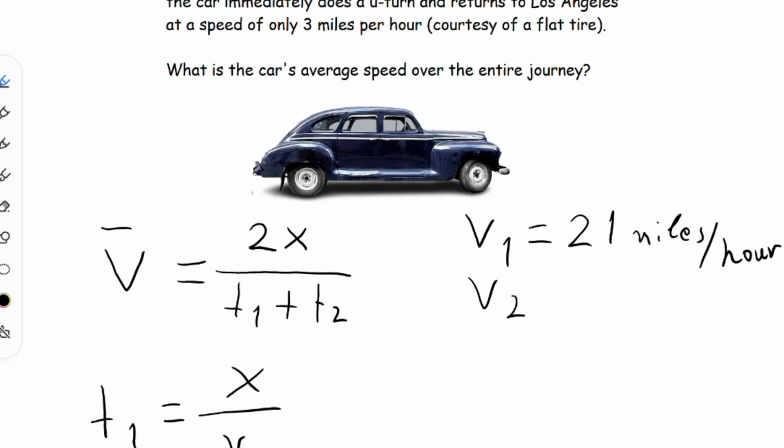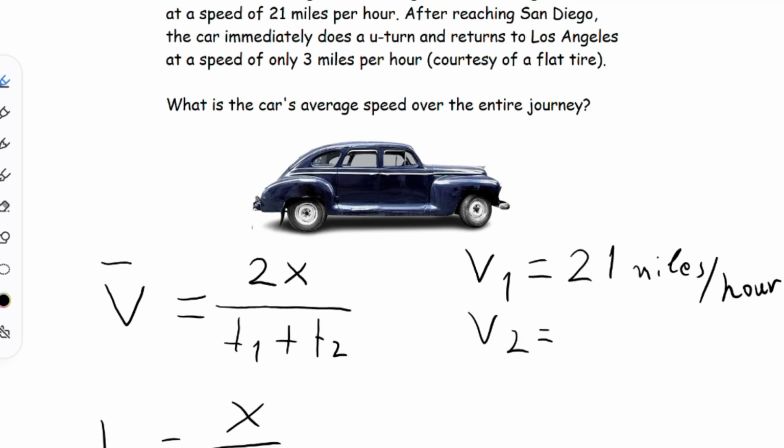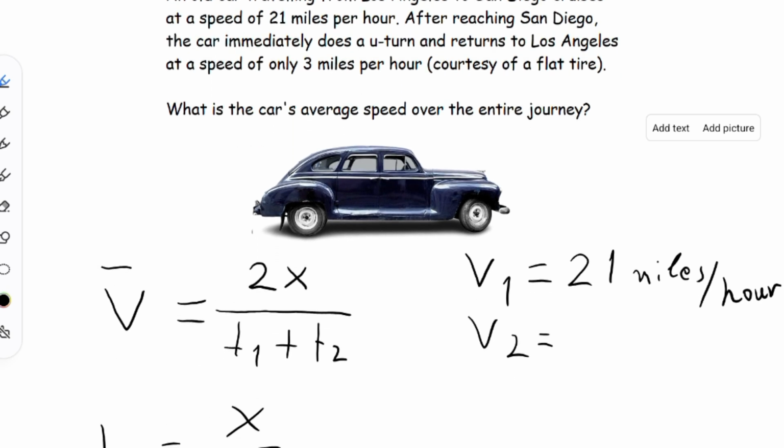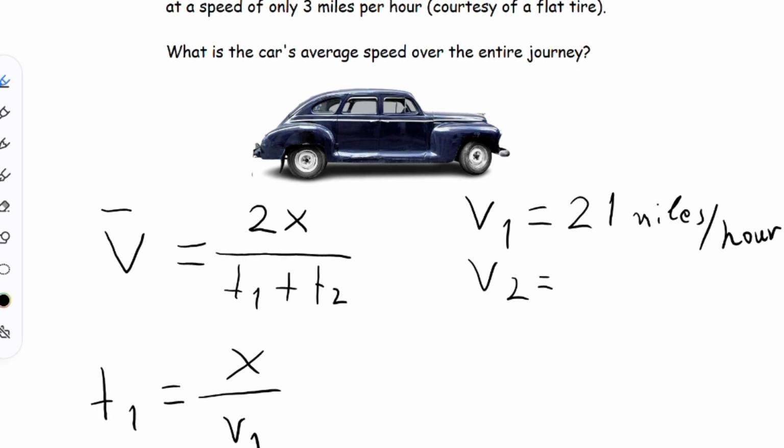V2, the constant speed for the way back from San Diego to Los Angeles, is also provided as 3 miles per hour.